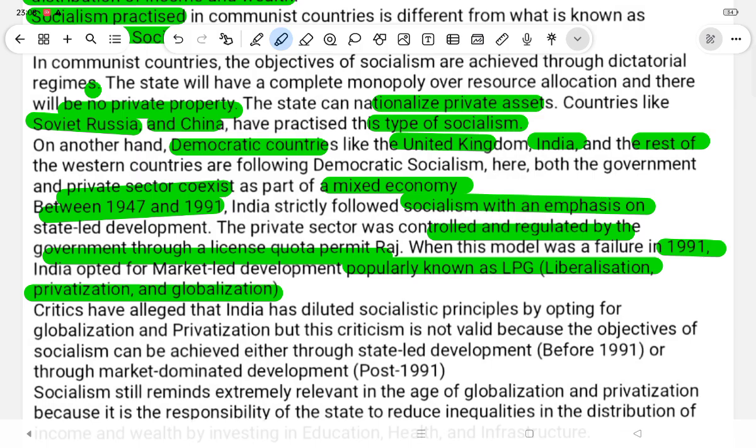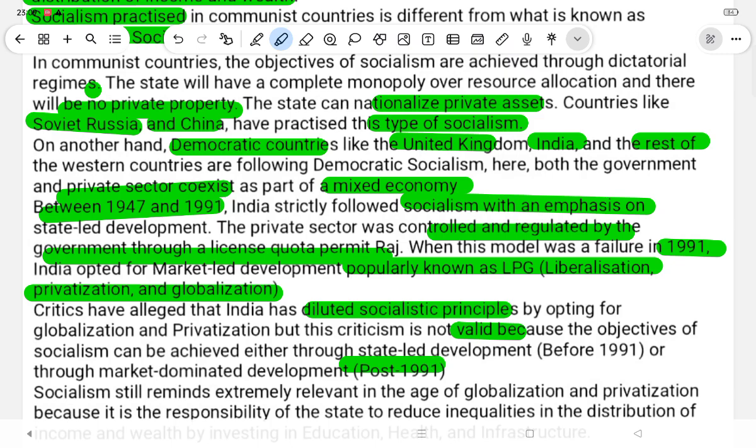Critics have alleged that India has diluted socialistic principles by opting for globalization and privatization, but this criticism is not valid because the objective of socialism can be achieved either through state-led development before 1991 or through market-dominated development post 1991.